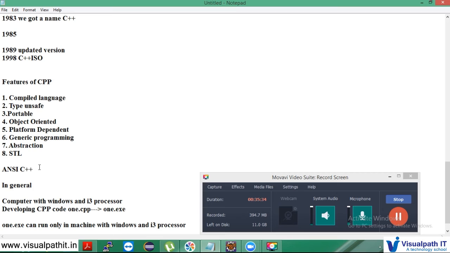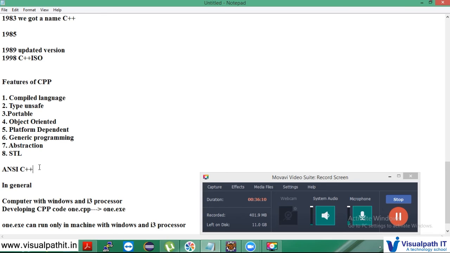So what do I have to do? I have ANSI C, in which if I compile any program using ANSI C, I can run it in any operating system, whether it's Mac or Linux. That's what I'm trying to say. So ANSI C++ is an attempt to ensure that C++ is portable. What is called portable? Portability means when I run any program in one operating system, it can be run by any other operating system. That's the point.